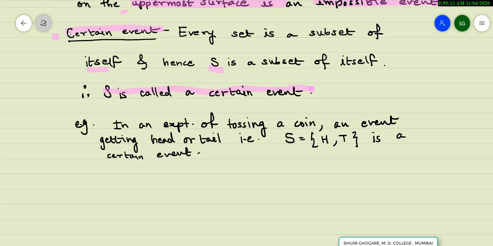Let us say the experiment which I am considering here is tossing a coin, and the event is getting head or tail. So when you toss a coin, either a head will come or a tail will come, one of the two will certainly come. So it is certain to happen. That is my set S itself, {H, T}, a certain event.